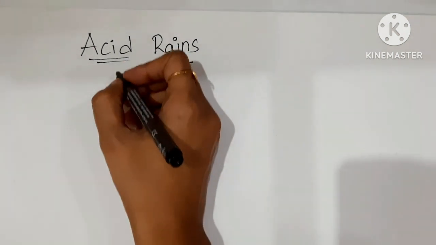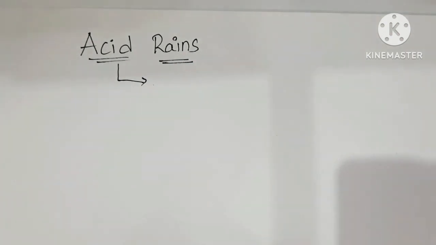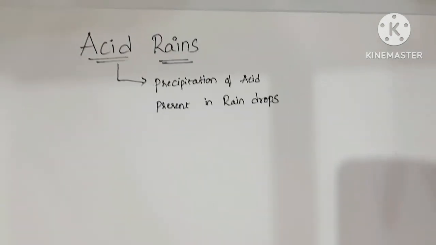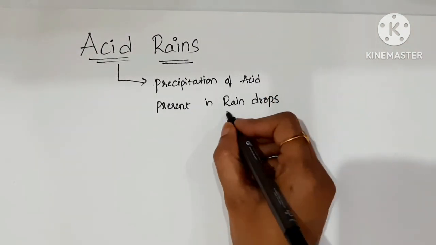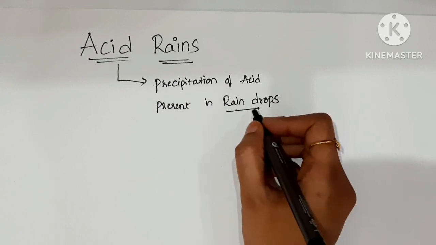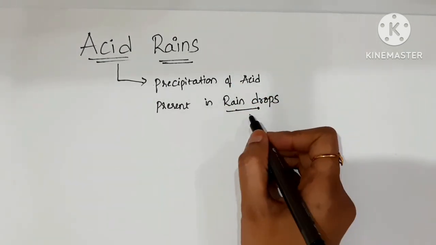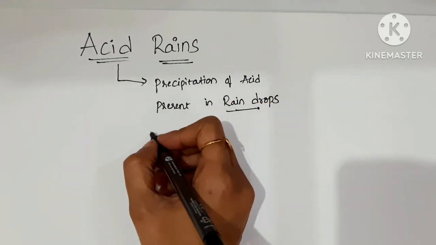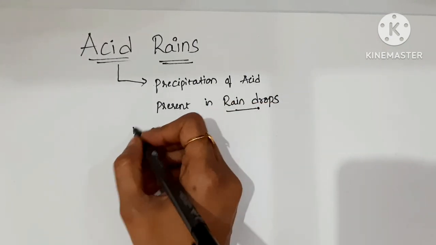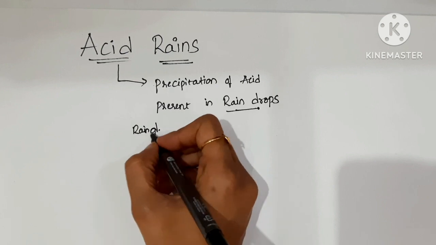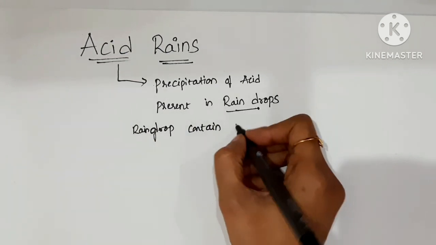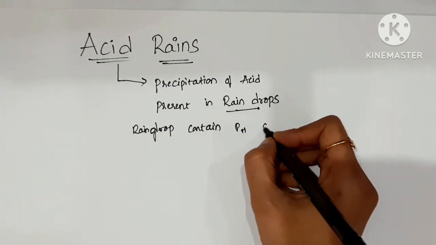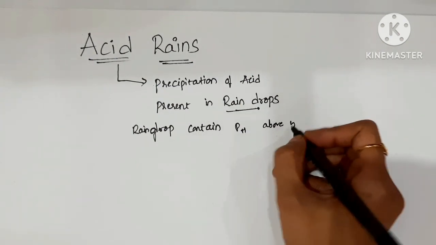First of all, what is acid rain? Acid rain means precipitation of acids present in the raindrops. It means acid levels present in the raindrops. Generally, the raindrop contains a pH level above 5.6.